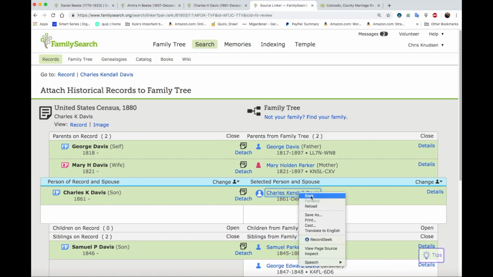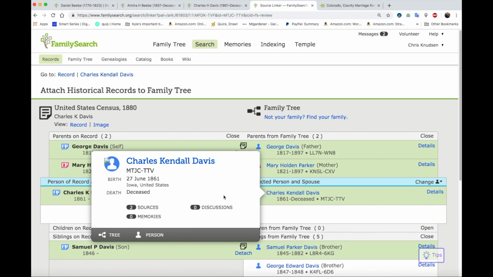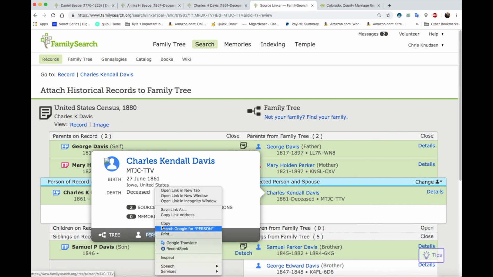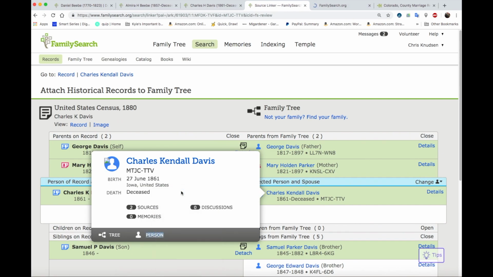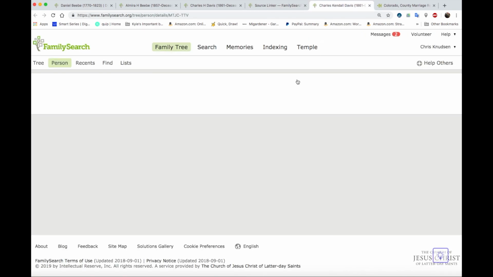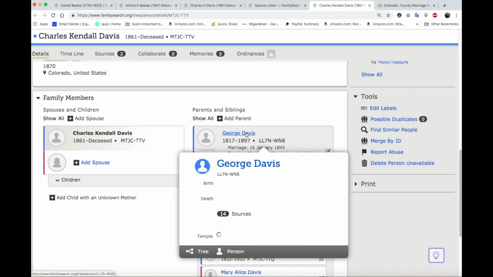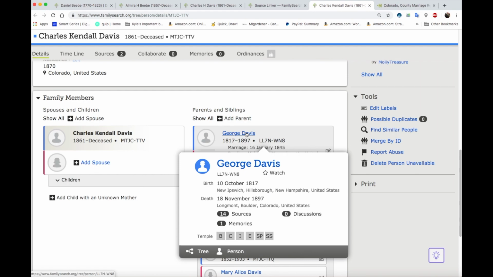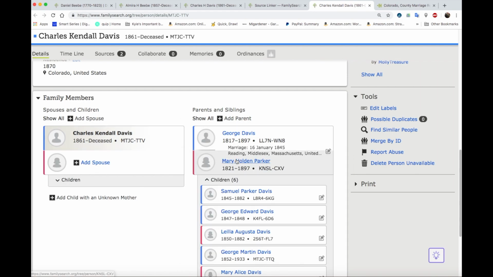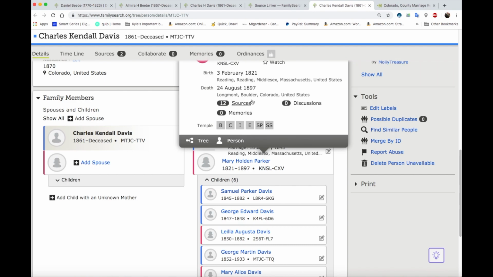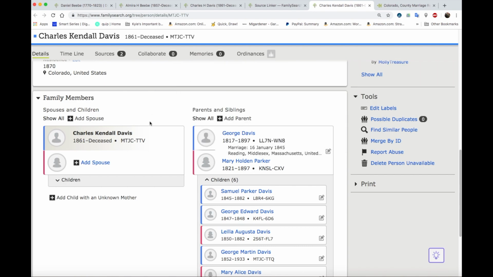Let's right click on that, open link in new tab, 2 sources, and he doesn't have any spouses, but his parents already exist. His dad was from New Hampshire. His mom, Mary, was from Massachusetts. So this is the right guy.